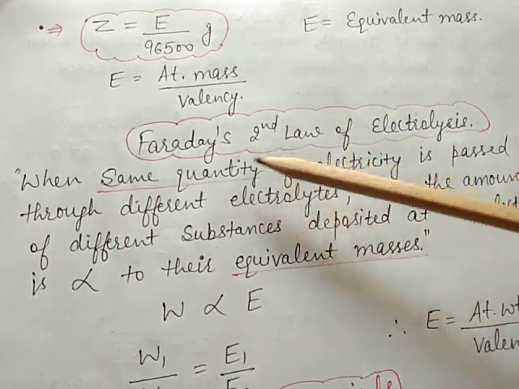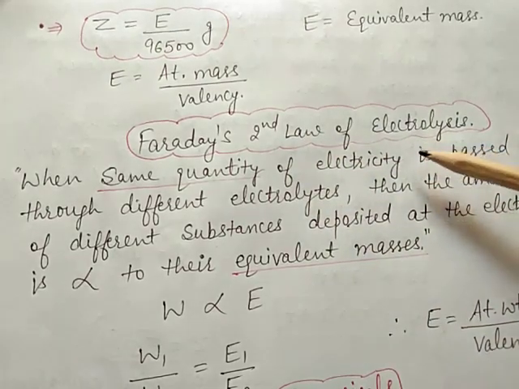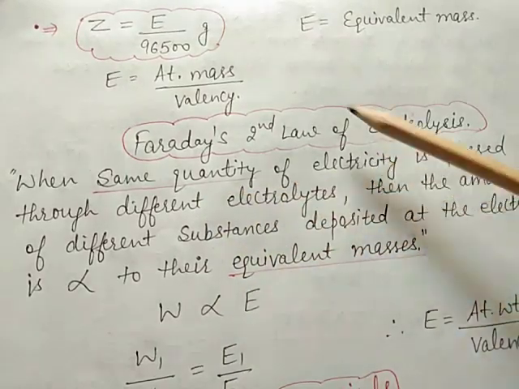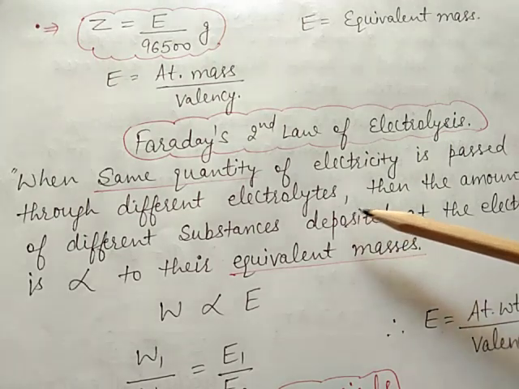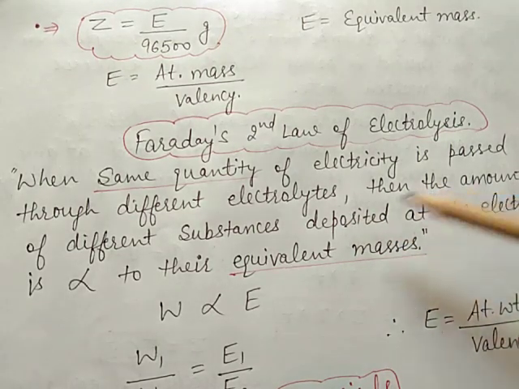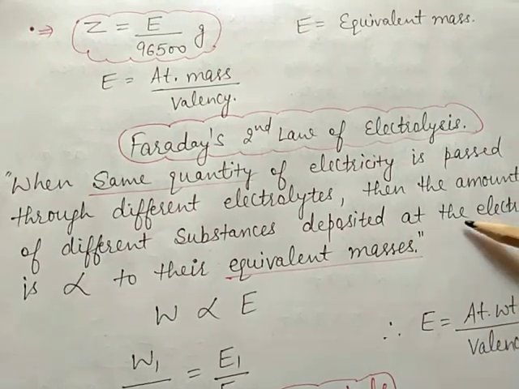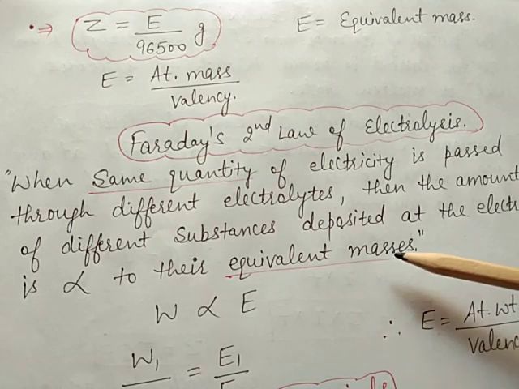Now the next topic is Faraday's second law of electrolysis. When the same quantity of electricity is passed through different electrolytes, then the amount of different substances deposited at the electrodes is directly proportional to their equivalent masses.